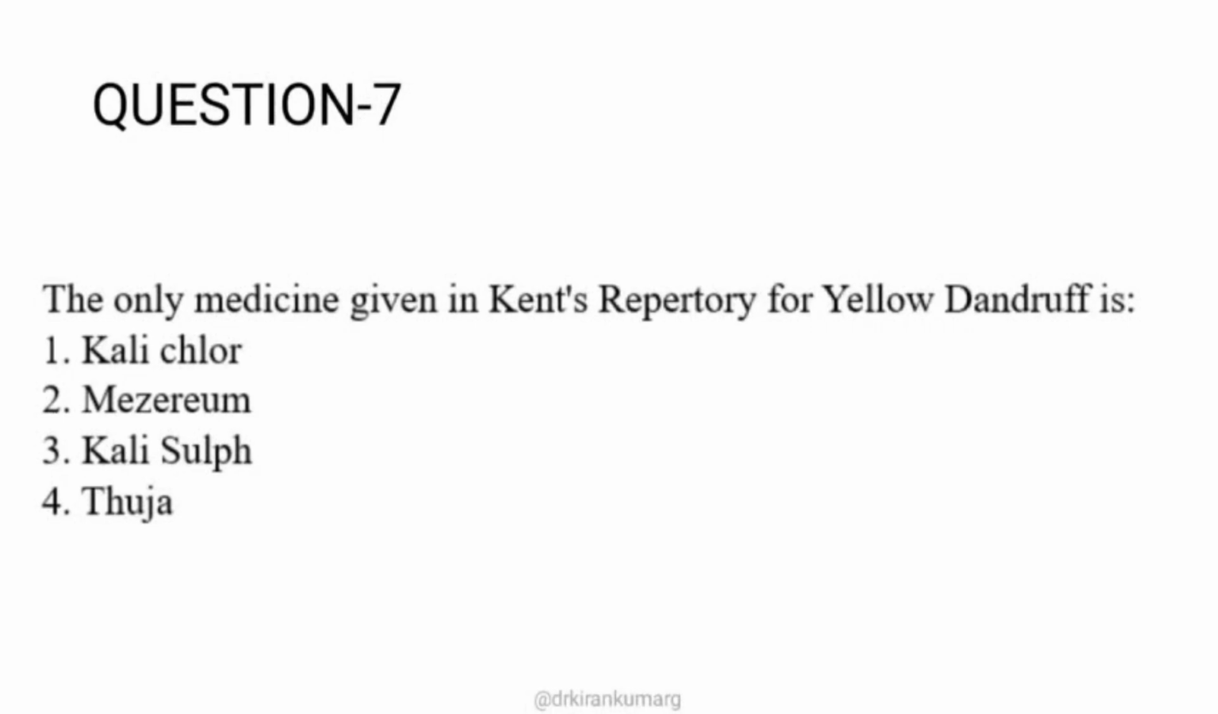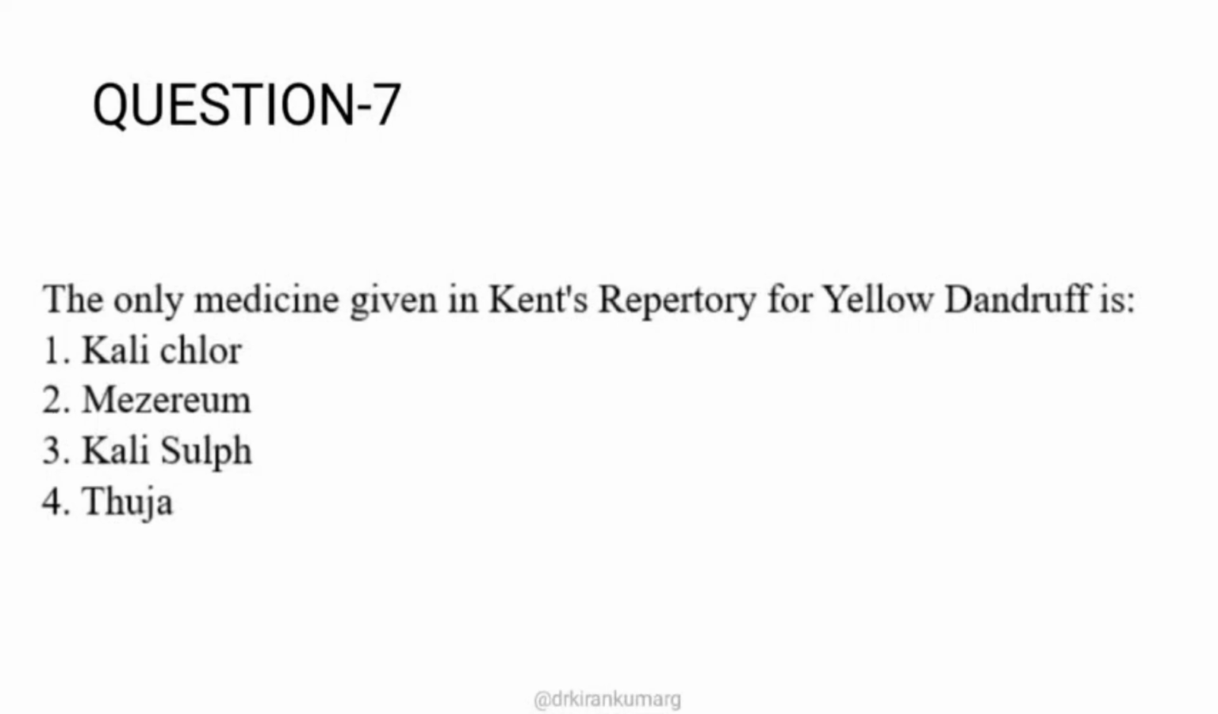They are asking what is the single remedy mentioned in the particular rubric. You have Calcarea chlorata, Mercurius, Kali sulph and Thuja. Most of the time, if you already know the remedy, it's well and good, because you have already gone through the repertory.